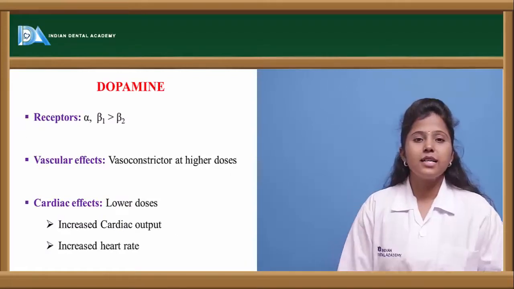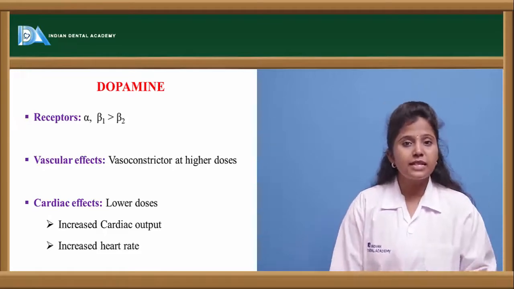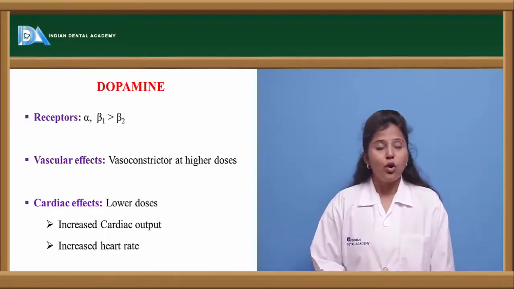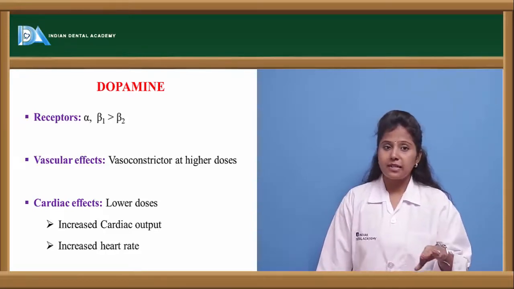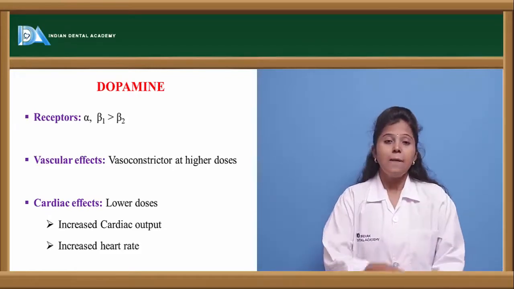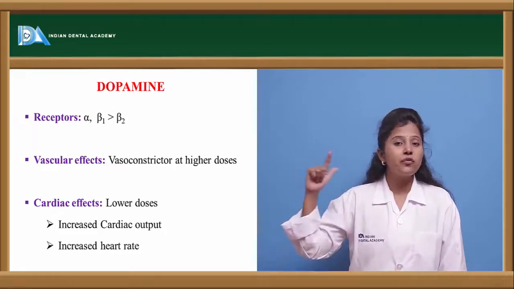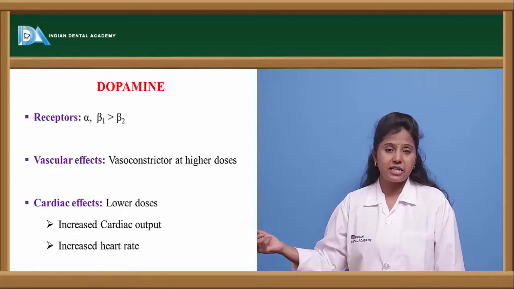The other drug is dopamine. Dopamine acts on dopaminergic receptors as well as adrenergic receptors. It exerts its effects through D1, D2 and D3 receptors, and it also shows its effects on alpha and beta receptors. But the affinity of dopamine is more for beta 1 receptors than beta 2 receptors.